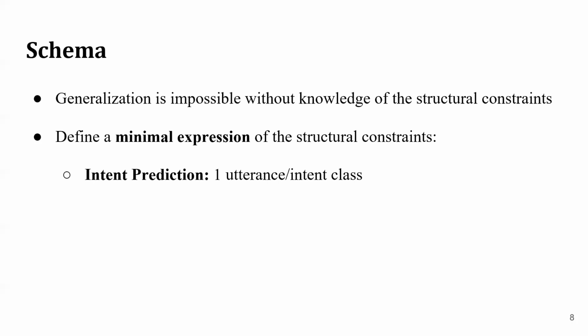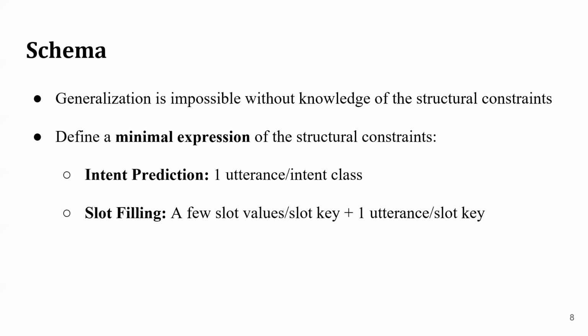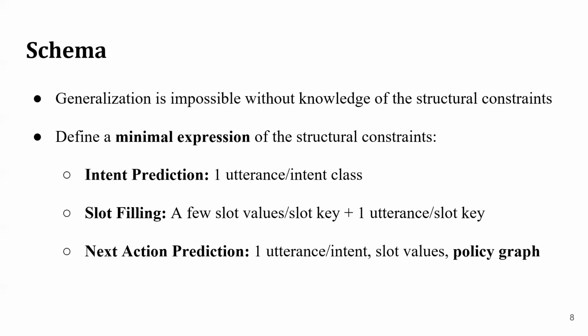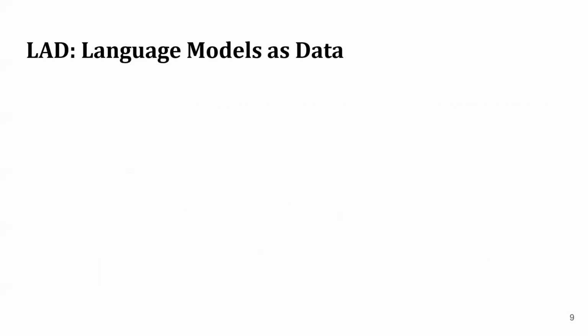So the information that the schema contains differs depending on the types of problems that we want to address, because the types of structural constraints differ depending on the problem. For intent prediction, the schema consists of one utterance per intent class. For slot filling, the schema must consist of one utterance per slot key, but then also a few example slot values. And for next action prediction, which requires intent prediction, slot detection, and action prediction, we need an utterance per intent, example slot values, and the task-specific policy graph, which must convey the task-specific policy.